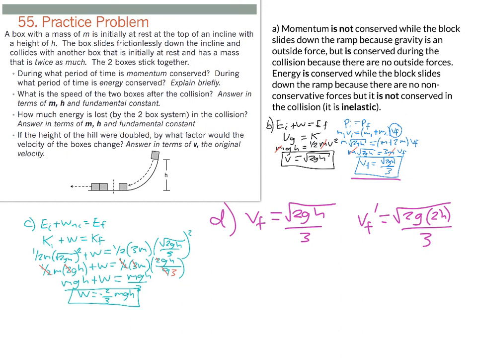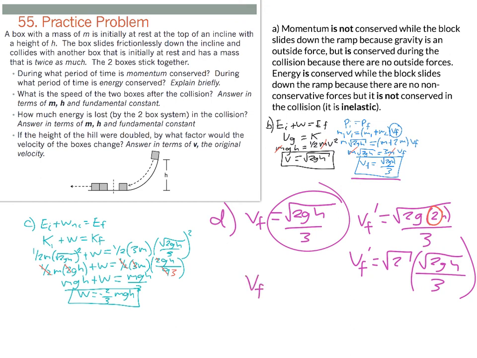What I'm going to do here is pull out this 2, and so vf prime is going to become root 2 times the square root of 2gh, that quantity, over 3. That ends up being my original velocity, so vf prime, my new final velocity, is just root 2 times vf, which is my original. The problem does say that v is what we're defining as the original, so that means that my v prime would just be root 2 times v.